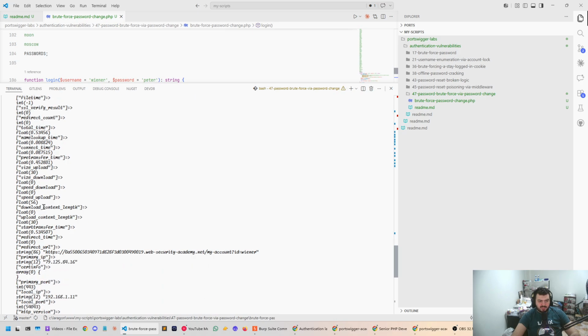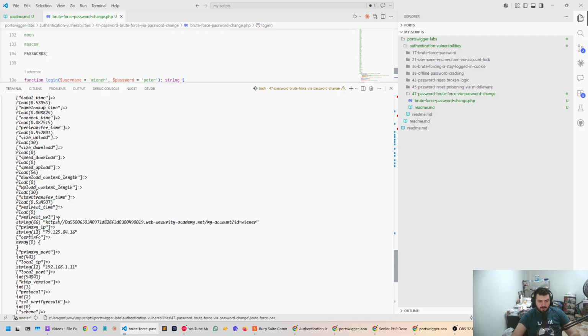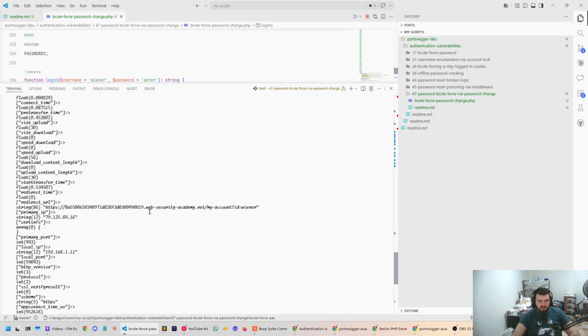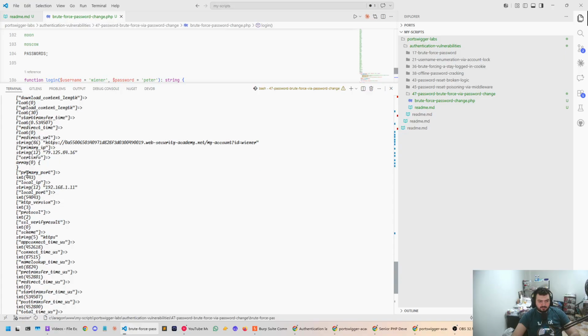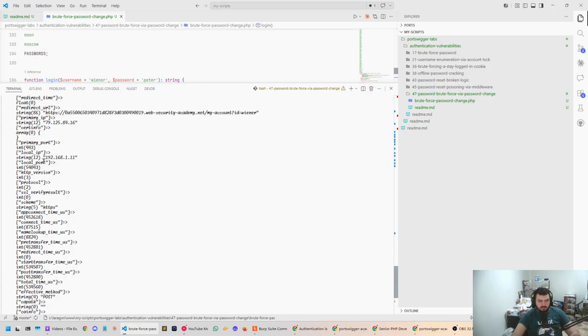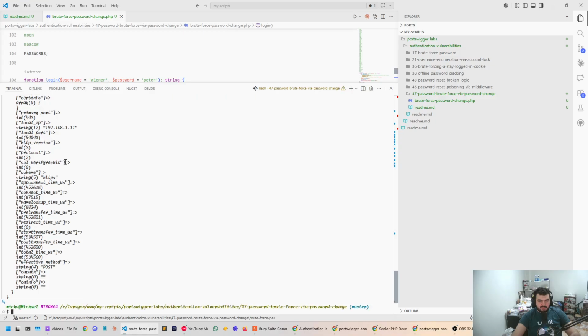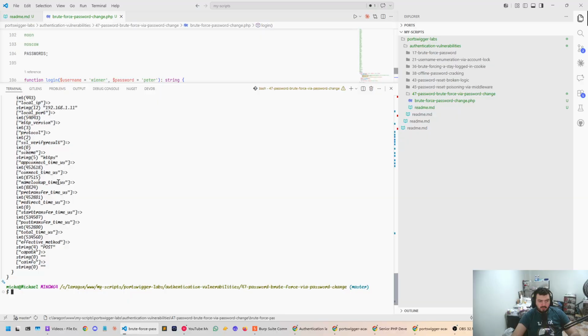Transfer size, download size, upload content, redirect URL, IP, port, local IP, HTTP version, protocol, scheme, connect time.